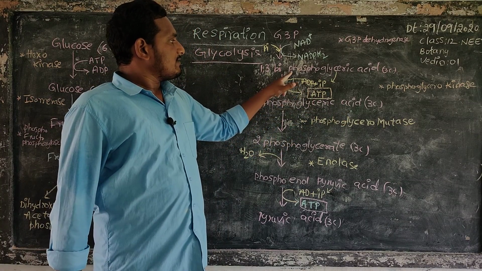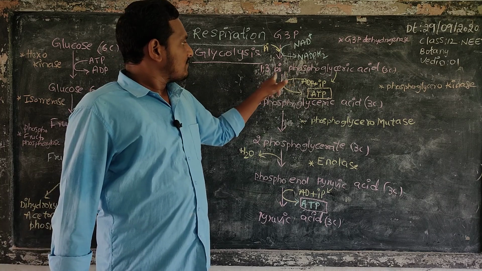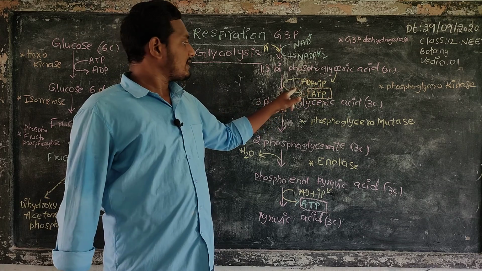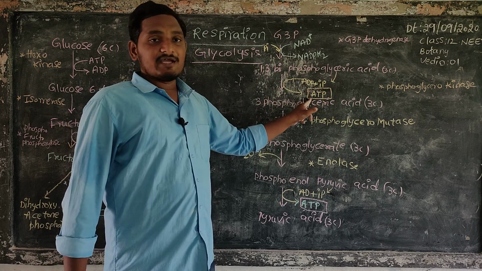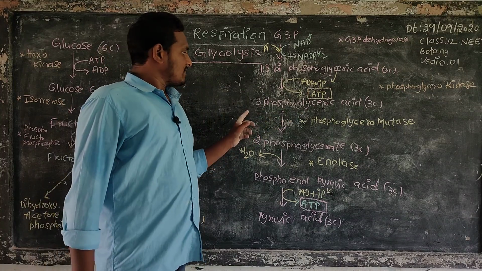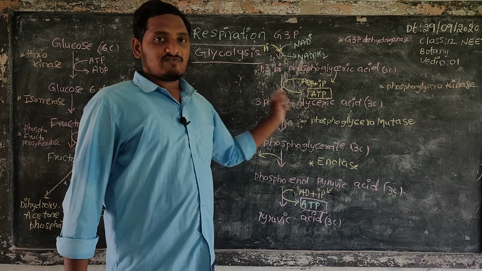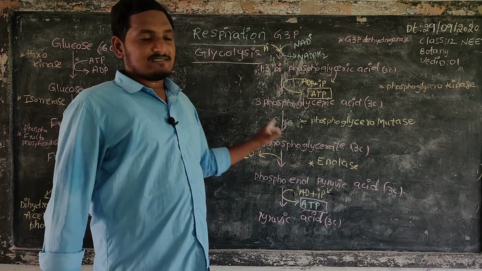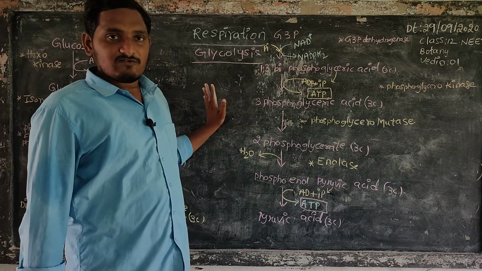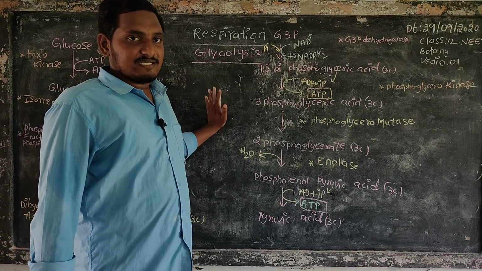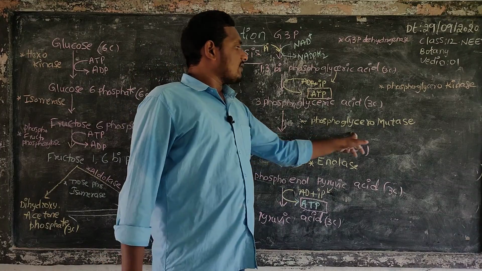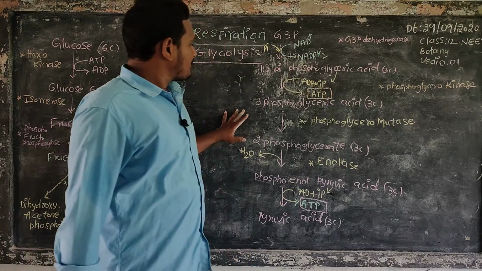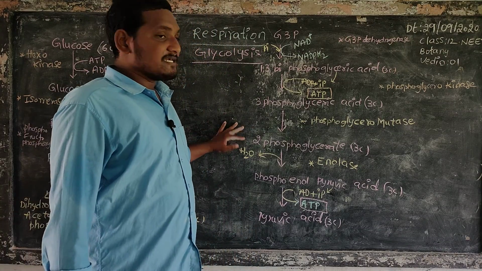Here a dephosphorylation takes place. 1,3 bisphosphoglycerate releases one inorganic phosphate. That inorganic phosphate is received by ADP, making ATP, by dephosphorylation. 3-phosphoglyceric acid is formed. This 3-phosphoglyceric acid changes into 2-phosphoglyceric acid. It is just a position change of the phosphate. The position only changed here by the help of the enzyme phosphoglyceromutase. Next, 3-phosphoglycerate changes to 2-phosphoglycerate.